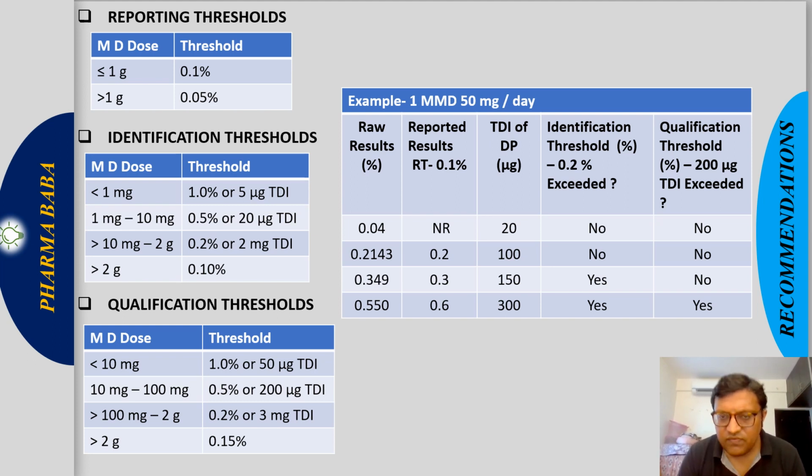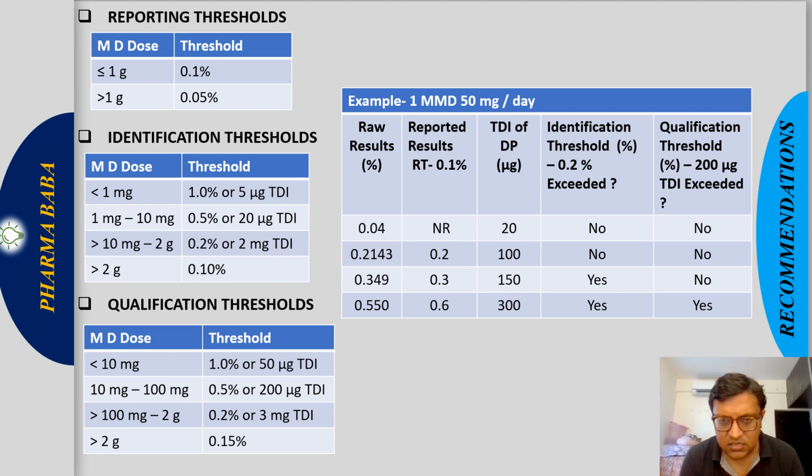Okay, so for example, if 50 mg per day is the maximum daily dose and 0.04 is the impurity, then how much total daily intake of the degradation product is there? How to calculate? See, 50 mg is the maximum daily dose. How much is this impurity coming? 0.04. So how much is it coming? 0.02 multiply by 1000, so it will become around 20 microgram.